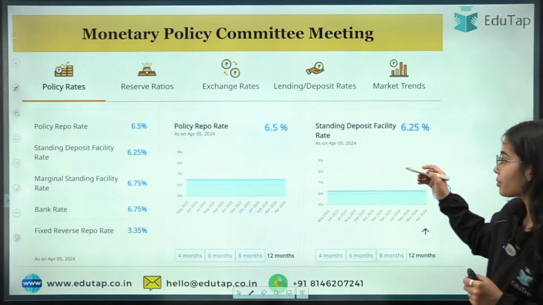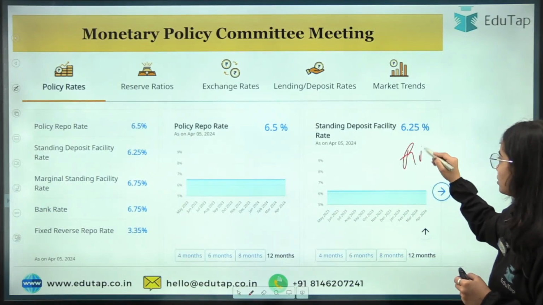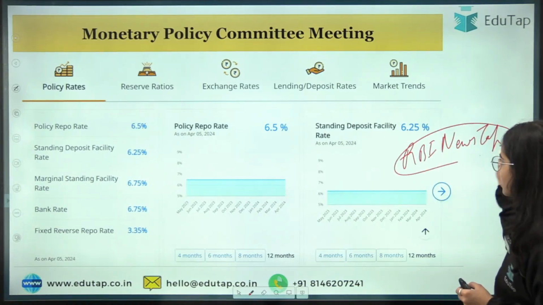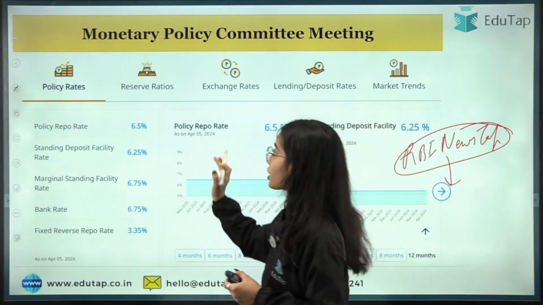Okay, so it is RBI NewsTap, where you can find all of these news articles, and it is present in the current affairs section. Okay, so now coming to the policy rates.